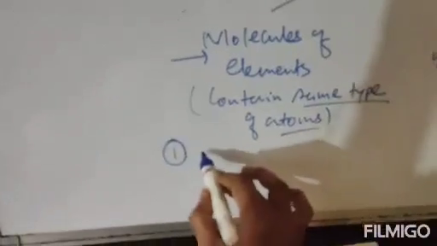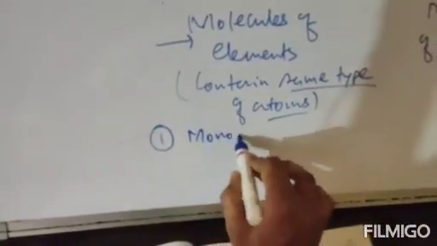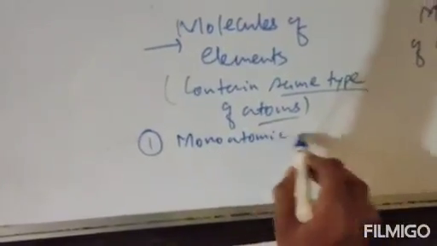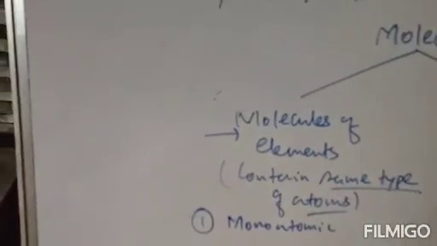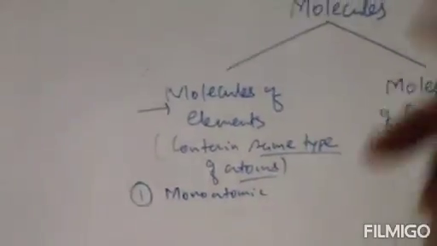Clear? So let us study elaborately. First under molecules of elements comes monoatomic molecules. Monoatomic means only one atom is present.